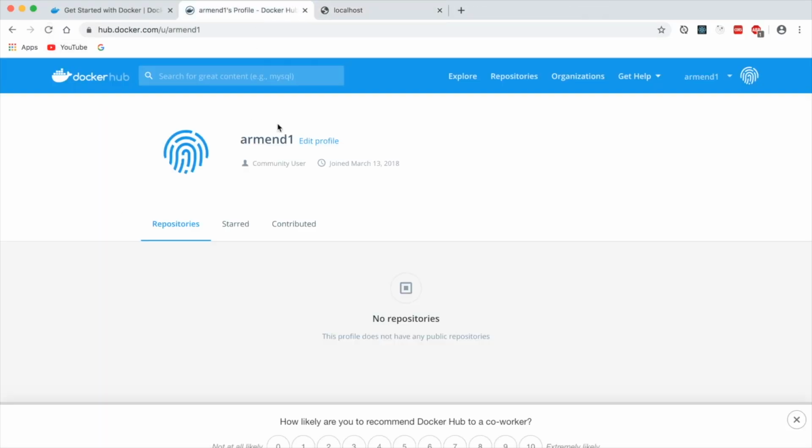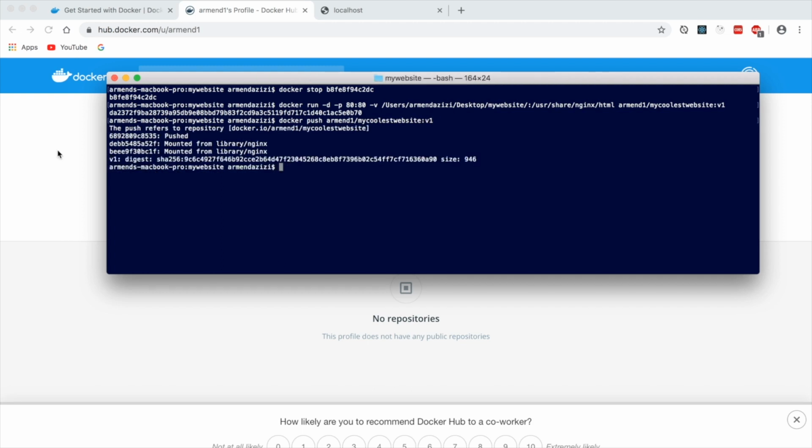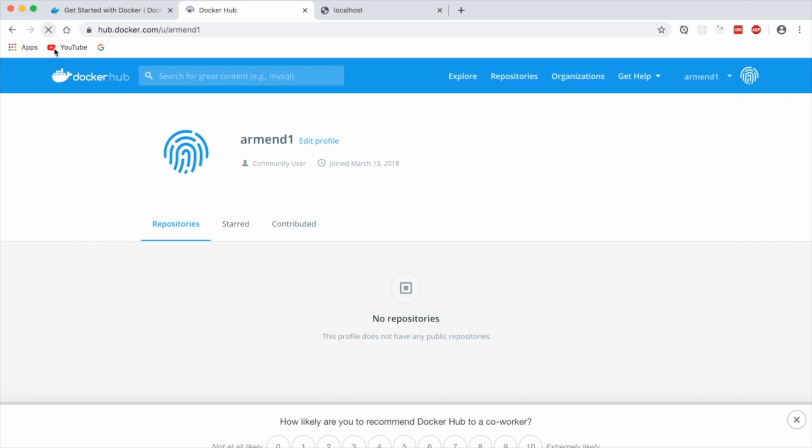So far so good, but how do we deploy now this beautiful website so that it can be discovered and used by other people? Well, one command, actually two, plus the name. Docker push, the name of our account and the name of the image. And that's it. If you go to the Docker Hub repository now, we can see the coolest website sitting there, ready to be downloaded.